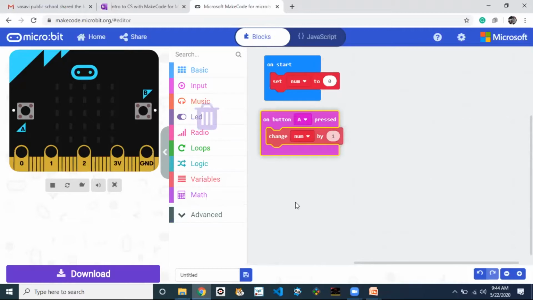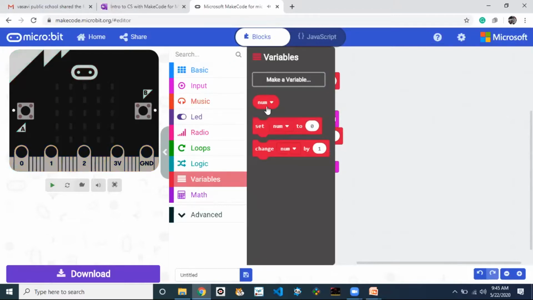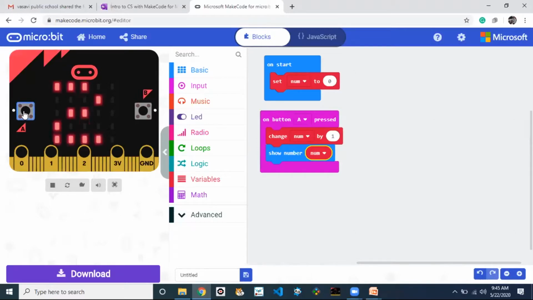And when to display, we can also display immediately. If you want to display immediately, we can do it like this. Take show number, and in place of 0, we can give the value of the number directly. If you drag this number and place it here, it will display the number directly. Now I will start my simulation. When I press A, it is showing 1. Next time 3, like this.